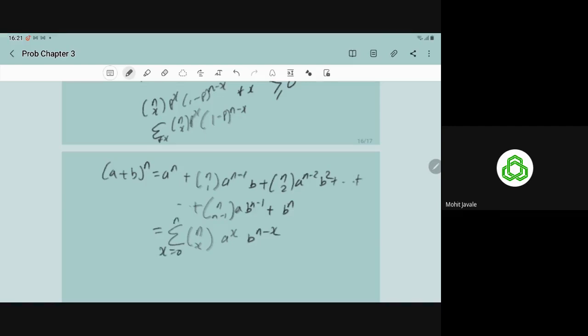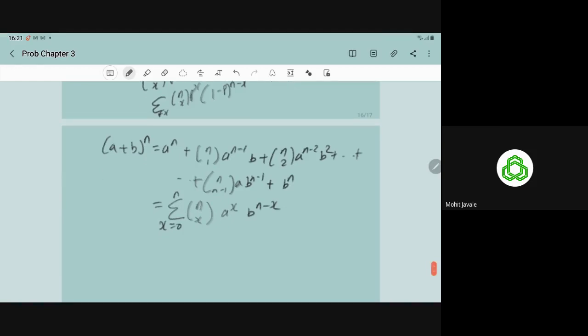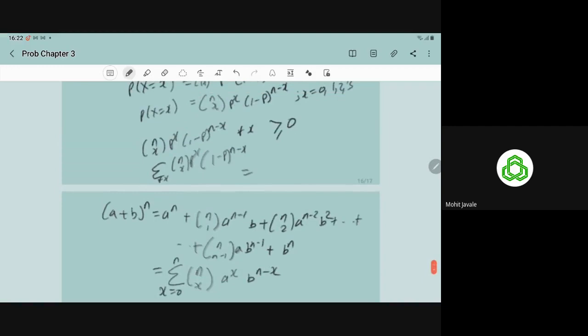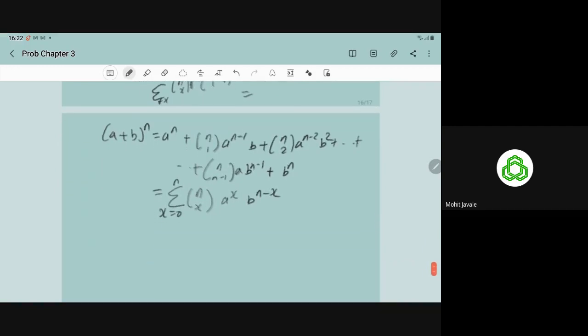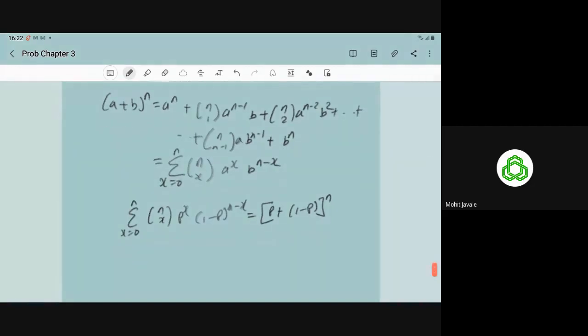So the same thing we have here. When we write the summation for all x, x equal to 0 to n, nCx p to power x, 1 minus p to power n minus x, this can be written as p plus 1 minus p to power n, meaning a plus b to power n.